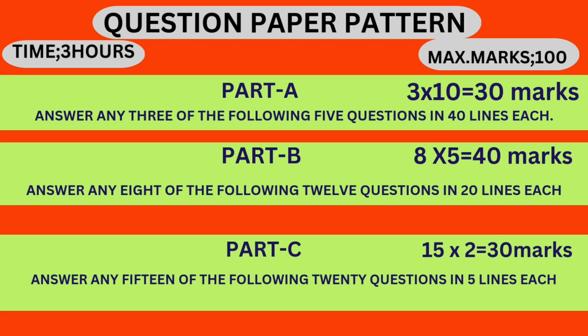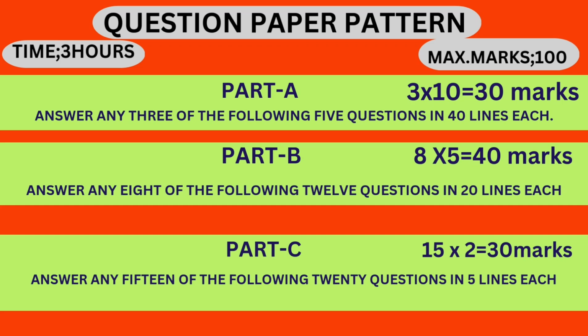The paper carries 100 marks and the time duration is 3 hours, and the paper consists of 3 parts: part A, part B and part C. Part A is for 30 marks. In part A, answer any 3 of the following 5 questions in 40 lines each, and each question carries 10 marks. So if you attempt 3 questions, 3 into 10, 30 marks.